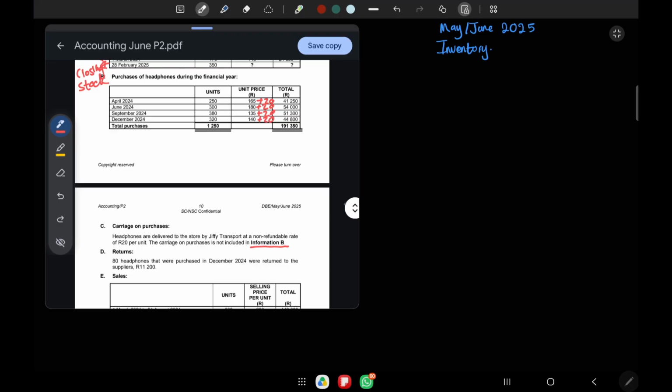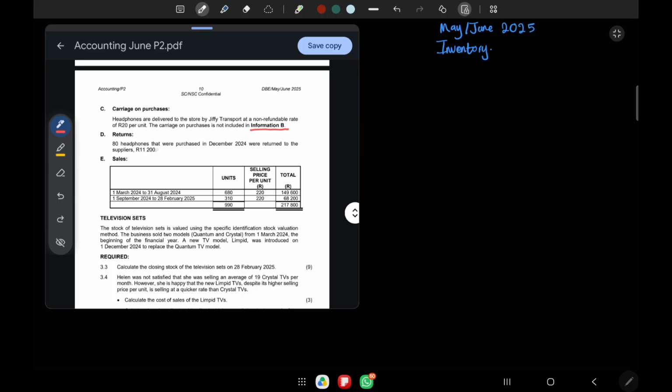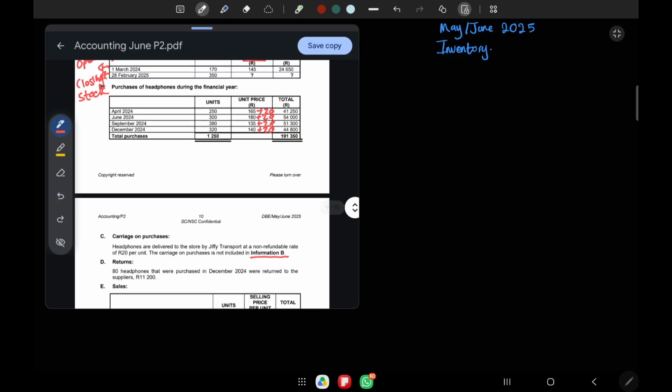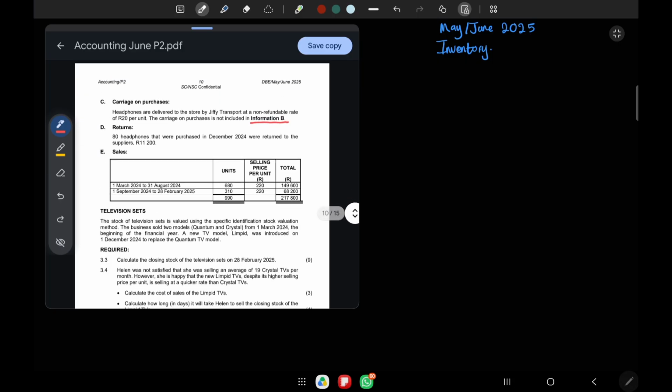Okay. Now let's move to returns. 80 headphones were purchased in December 2024. 80 headphones that were purchased in December 2024 were returned to the suppliers. Then they gave us an amount 11,200. So 80 headphones were purchased in December 2024. Yes, December 2024, we have 320 units. 80 were returned. That means we have to subtract 80 from this 320. Guys, please make sure that you update your tables because you guys will see how handy this is when it's time to answer your questions. Now let's move to sales.